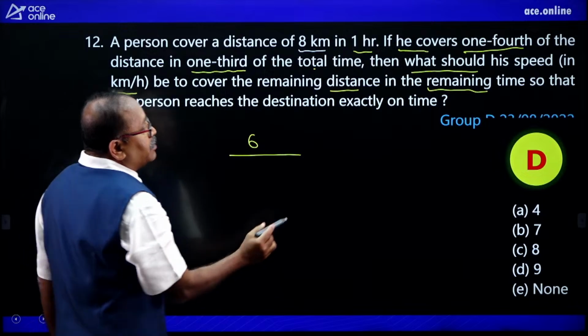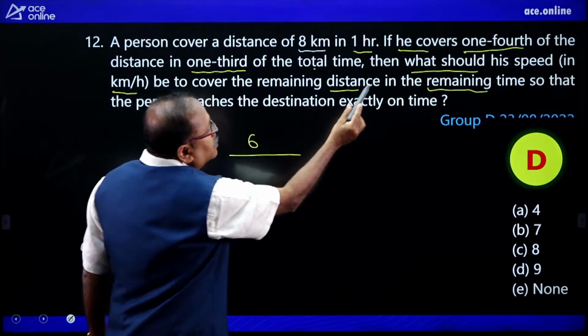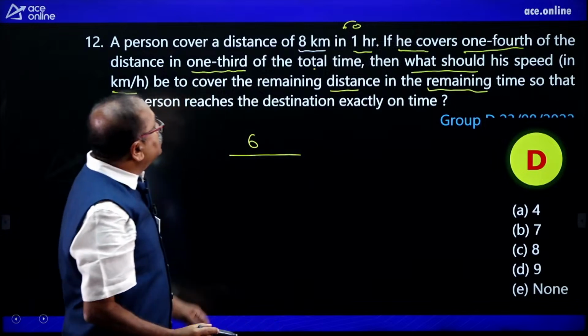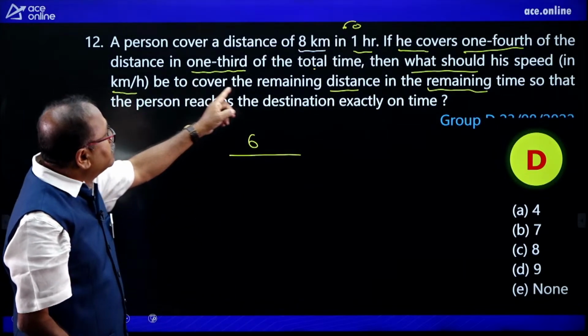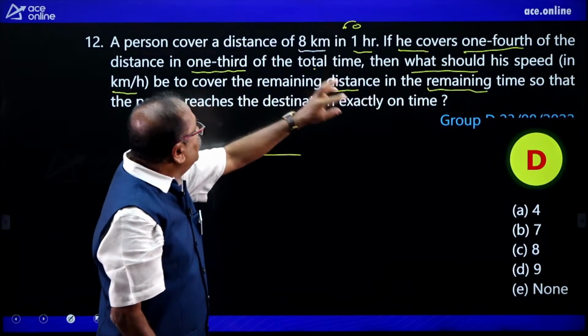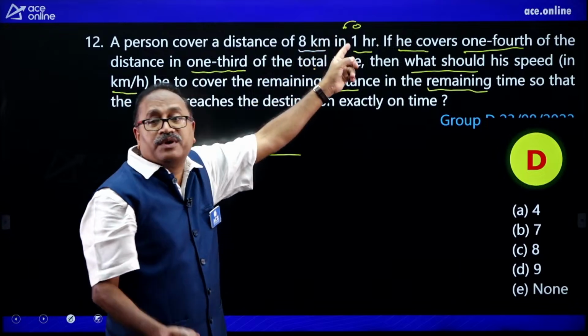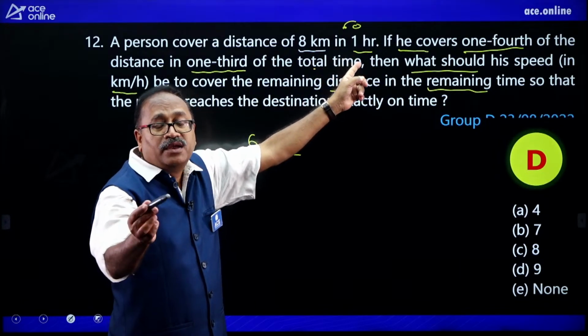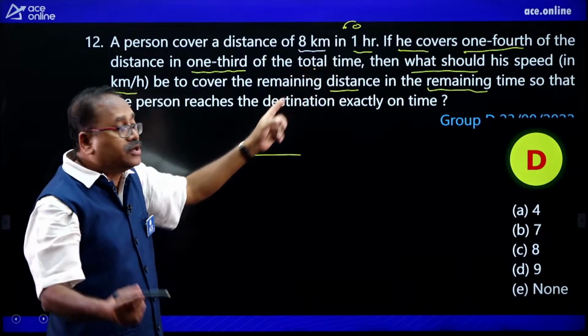And how about the timing? The timing is 1 hour, which is 60 minutes. How much time is already over? Here 1/3 of the time is over. That means 20 seconds is over. The leftover is 40 seconds.